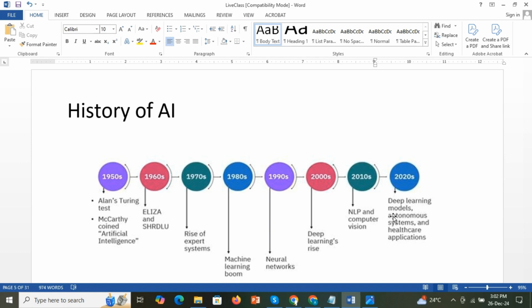So from 1980 onwards, machine learning started getting attention, and there was a rise in the study of machine learning. From there neural networks also came, and there was notable success: in 1997, IBM's Deep Blue defeated the chess champion Gary Kasparov.